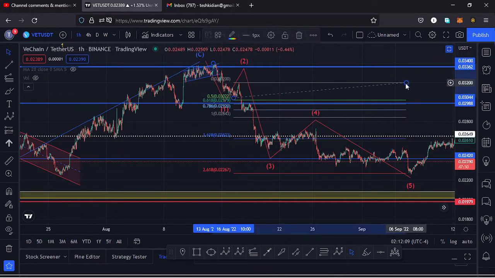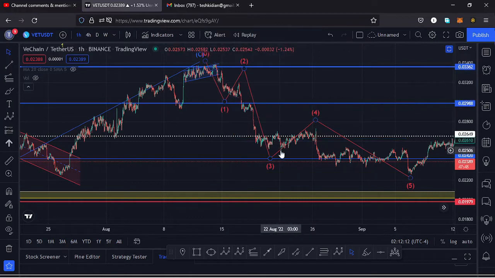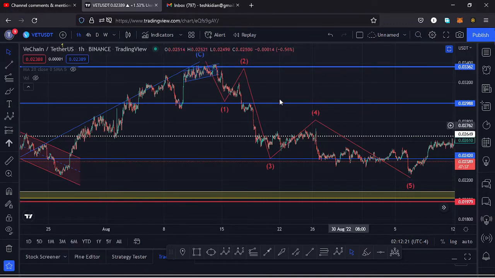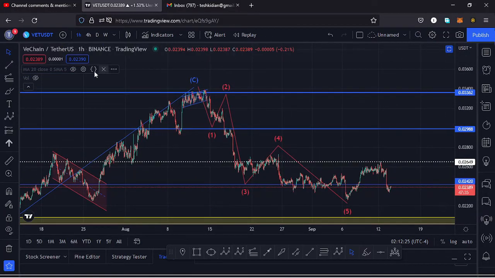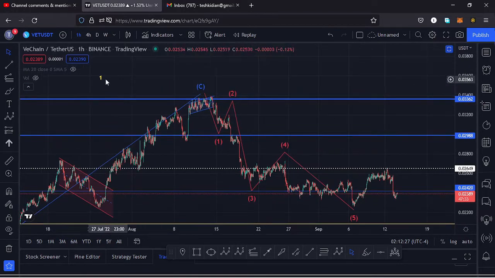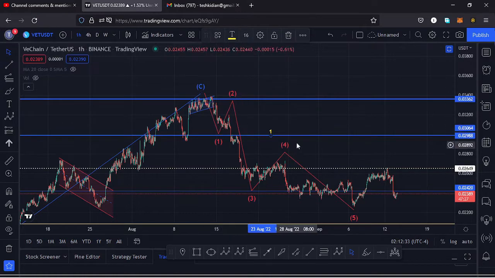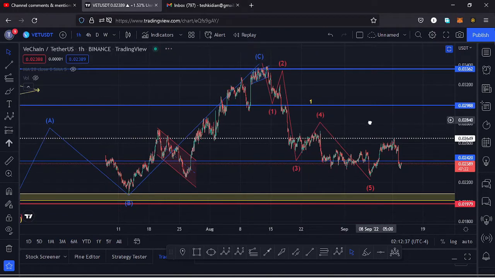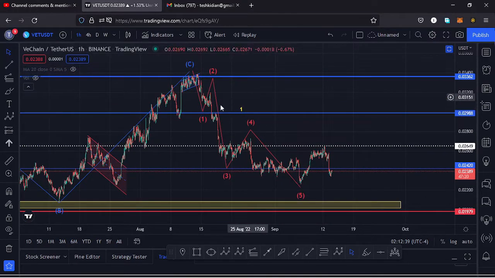And you can see Vechain retraced into that target area and made our low for that third wave at around the $0.025 mark. Then we saw a very nice bounce to the upside in the formation of a wave 4, then continued pushing lower in the formation of a wave 5 to complete a higher Elliot wave count 1. So I believe over here we have finished the formation of a higher Elliot wave count 1, and we can name this fractal wave over here as a higher Elliot wave count 1. And having done so, whatever we expect after seeing the formation of a wave 1 is the formation of a wave 2, and that wave 2 means higher prices could be coming our way here on the Vechain chart.